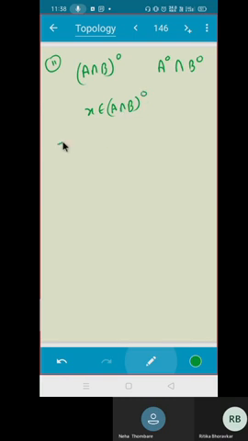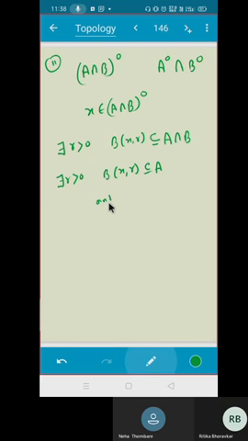What do you mean by this? There exists R positive such that B(x,R) is contained in A intersection B. Yes. Can I write this? Very good. B(x,R) belongs to the intersection, meaning it lies in both. B(x,R) is contained in A and the same B(x,R) is contained in B.